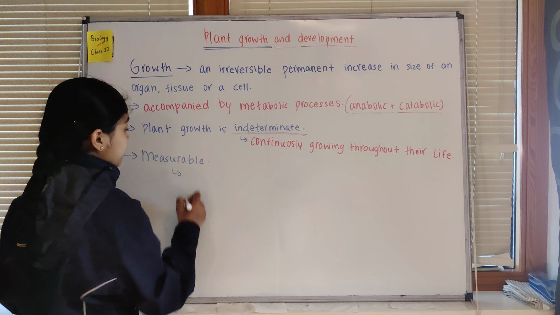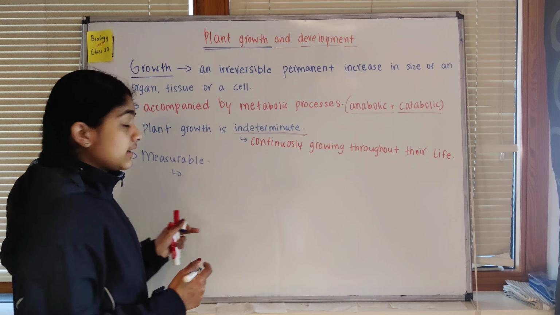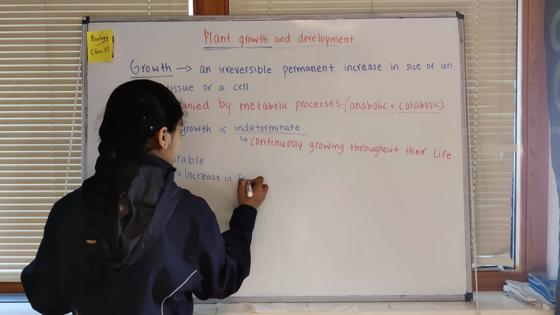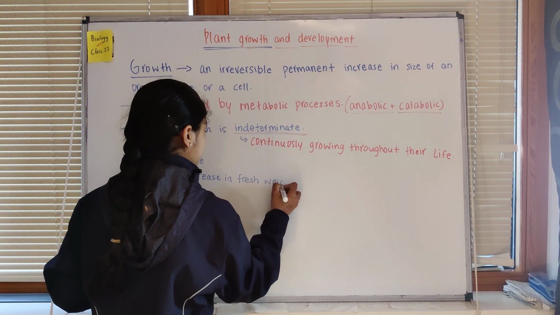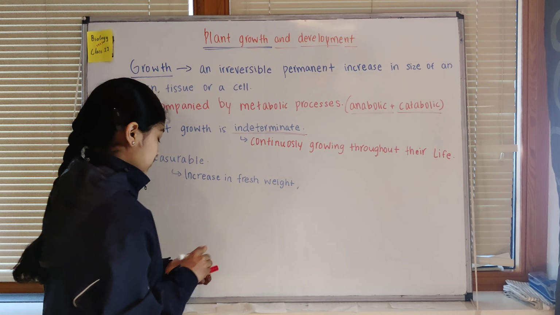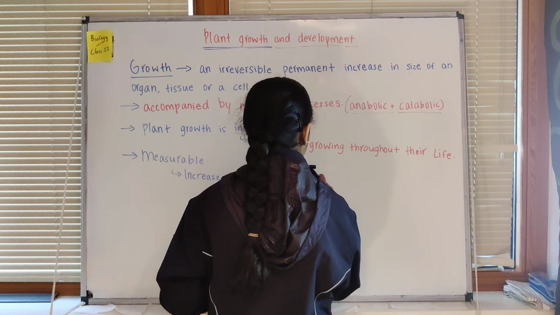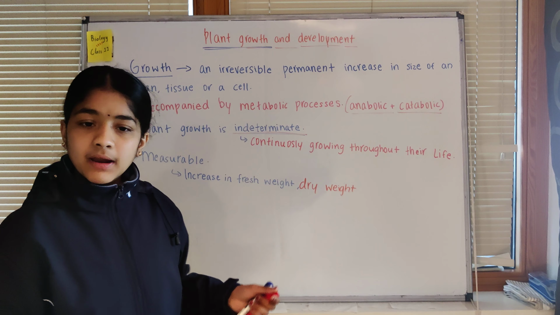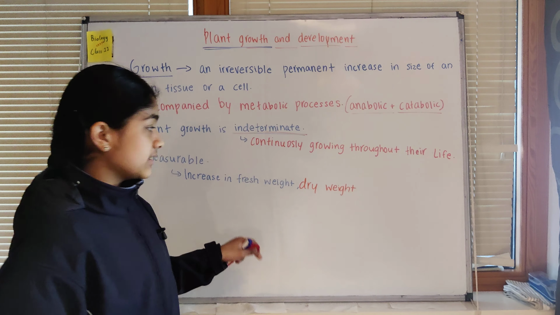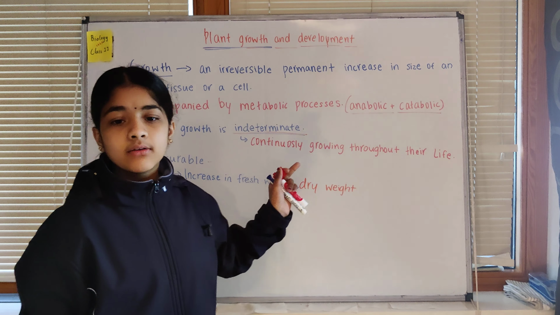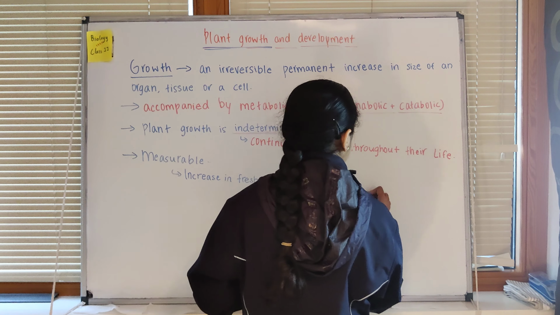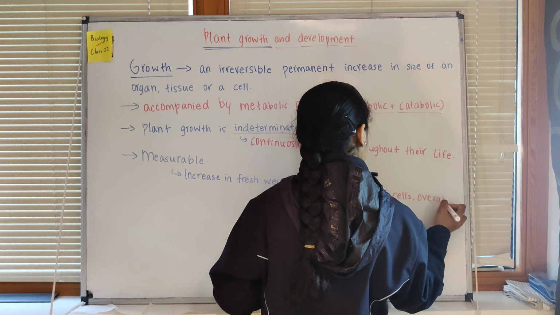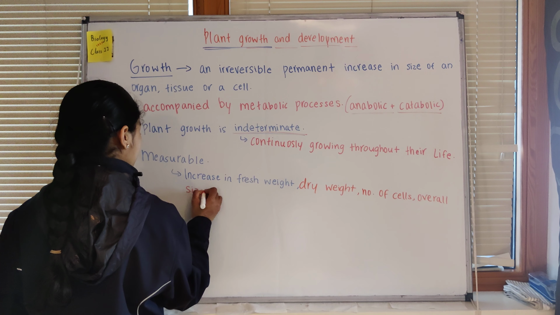The parameters include increase in fresh weight, dry weight, as well as the number of cells, the overall size of the plant, and many more.